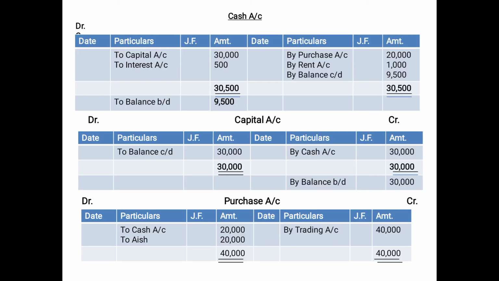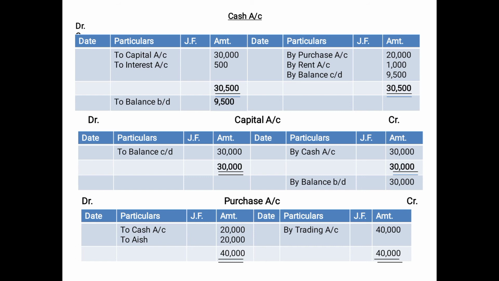So let us discuss the element of balancing, how the balancing is done, how the closing is done. I have taken the same ledger account balances as I had taken in the previous example. There I just tried to explain how to post the journal entries into ledger, and in this example I'll be showing you how the ledger accounts are balanced and closed.